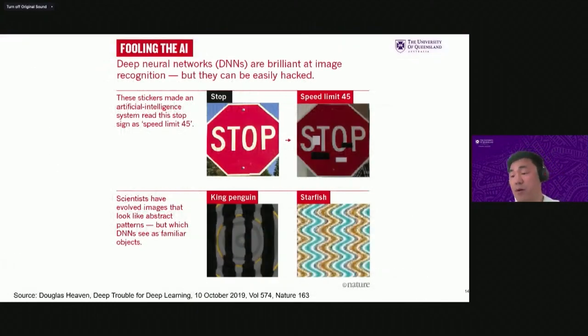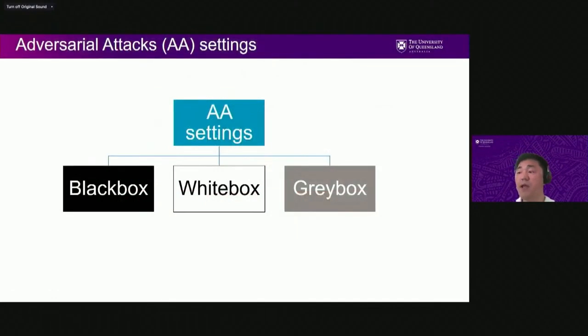This is one example showing that a stop sign can be recognized by a computer vision system as a speed limit 45, and a king penguin can be recognized as a starfish. So it's really easy to fool, and machine learning based systems are brittle. How are we able to defend against such attacks, right? That's one question. And what are the attacks? Let's look at that in more detail. According to the adversarial example settings, we can classify them into three cases: black box, white box, and gray box.